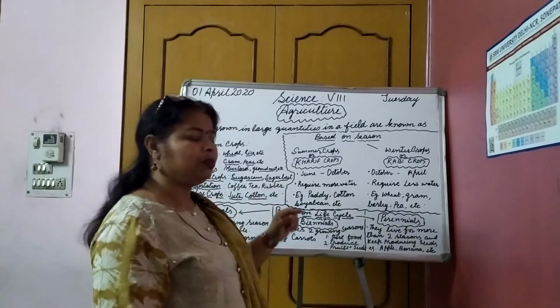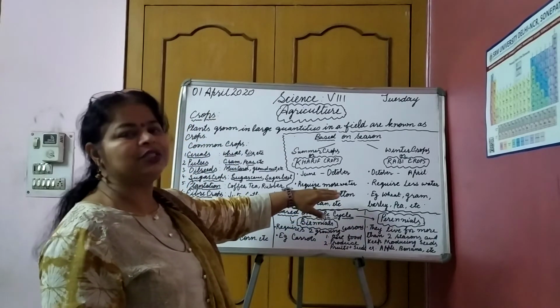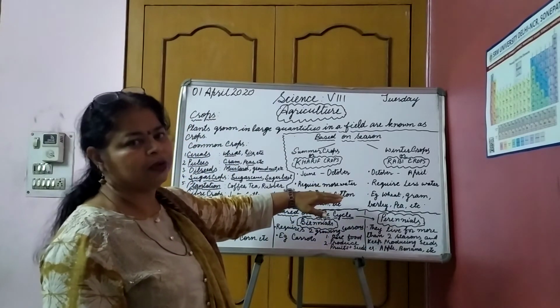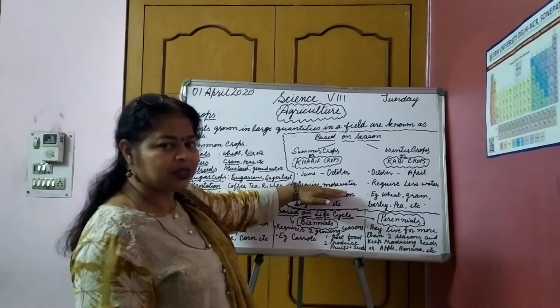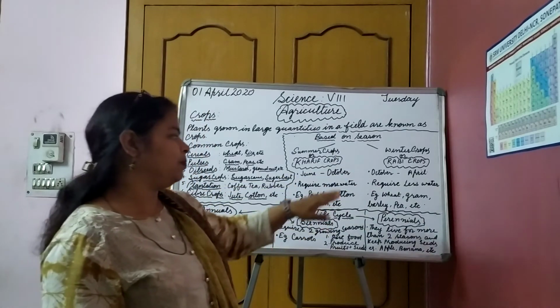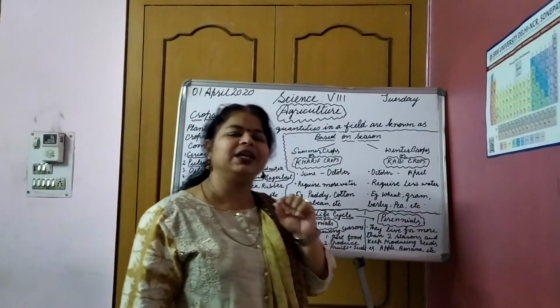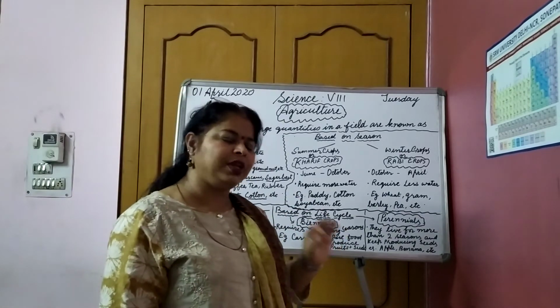So that is also one of the reasons these crops are grown in these months. Kharif crops are grown in these months because their water requirement is more. They require a lot of water. This is a characteristic feature: kharif crops require a lot of water, but rabi crops require less water. Their requirement for water is very less.